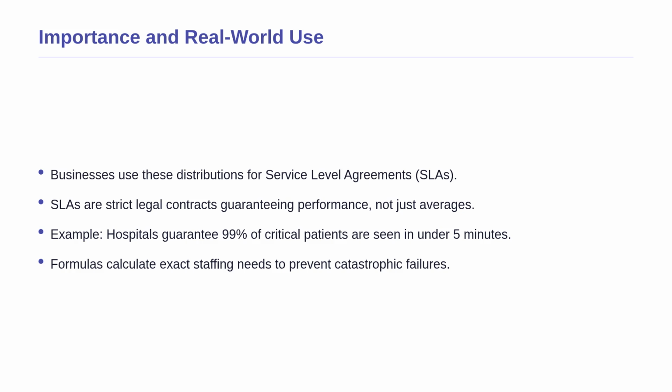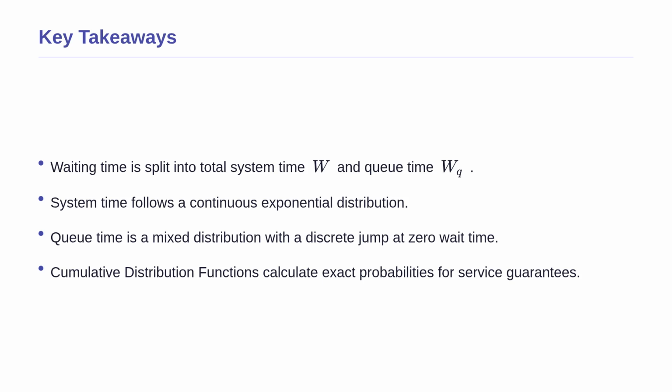Let us summarize what we have learned. We discovered that waiting time provides a complete probabilistic picture of a customer's experience. By separating the total time in the system from the time spent purely in the queue, we can pinpoint exactly where delays occur. We derived the continuous exponential distribution for system time and the mixed distribution for queue time. Using these cumulative distribution formulas transforms queuing theory from a theoretical math exercise into a powerful practical tool for designing efficient real-world services. You now have the tools to analyze any waiting line.